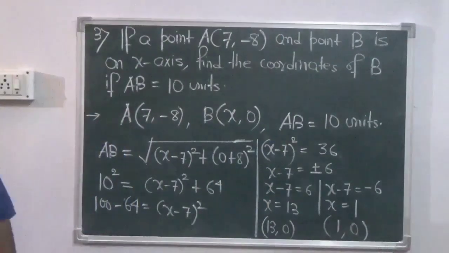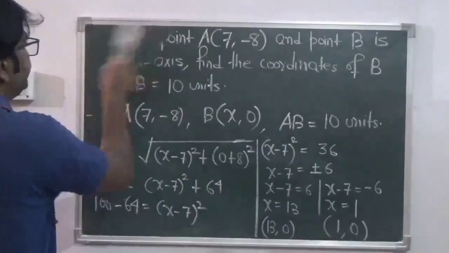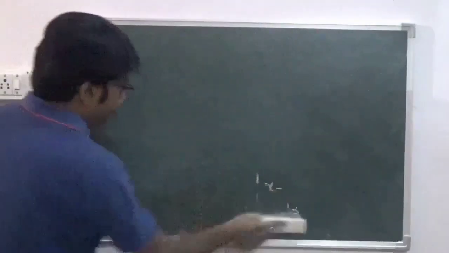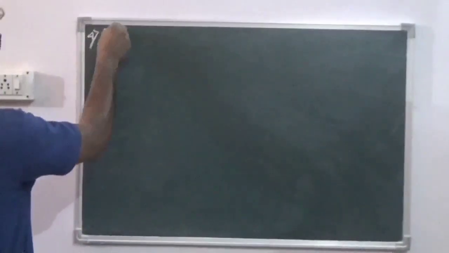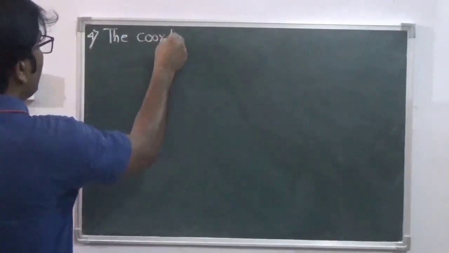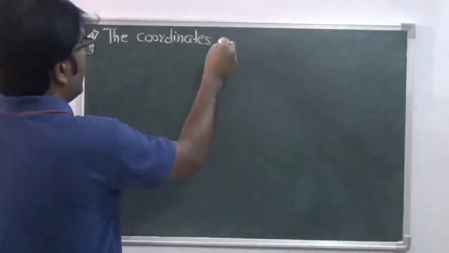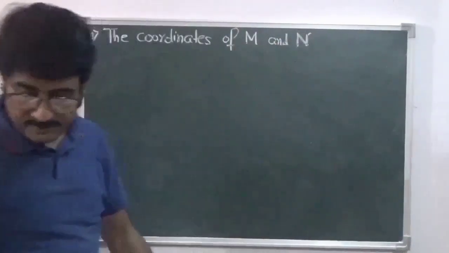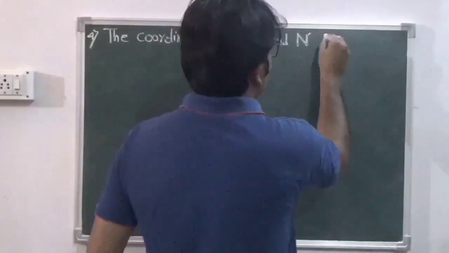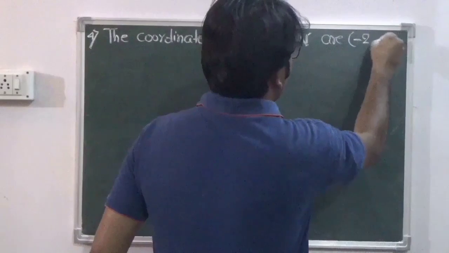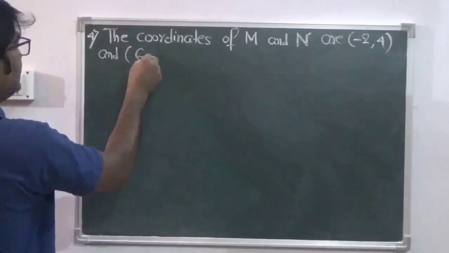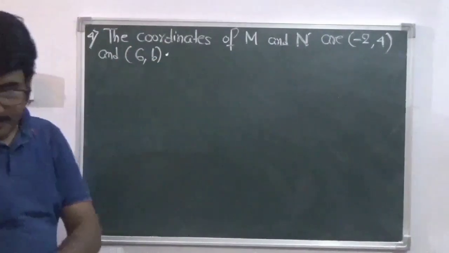Now we move on to question number 4. In question number 4 it says the coordinates of M and N are (-2, 4) and (6, b). Find the value of b.